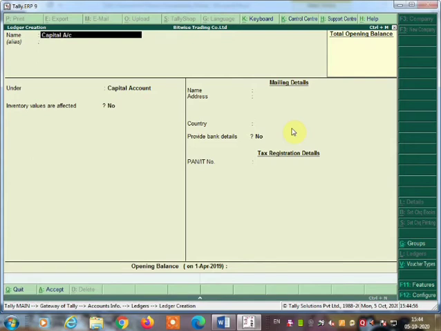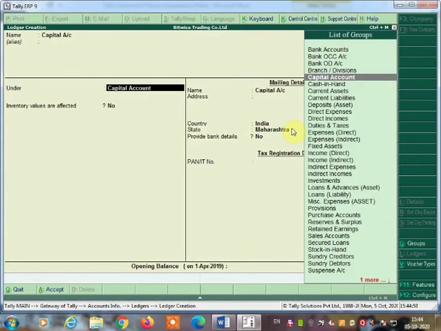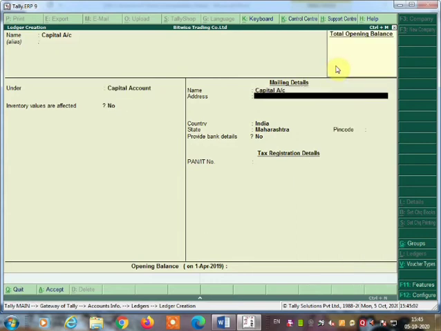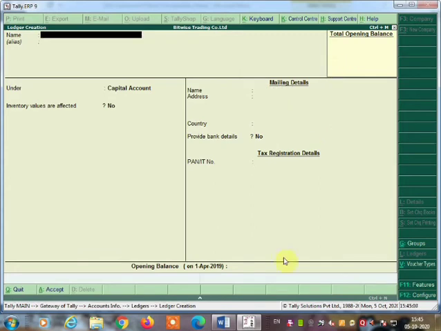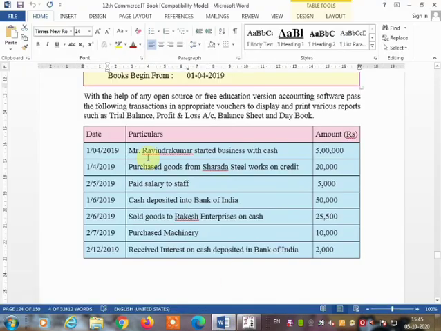Capital account under group capital, you can select from the list also the capital here and press enter key. Okay, this is the first two ledgers we created, as cash account debit to capital account. This is the receipt voucher. When we are going to create a voucher, that time we are going to make this receipt voucher.